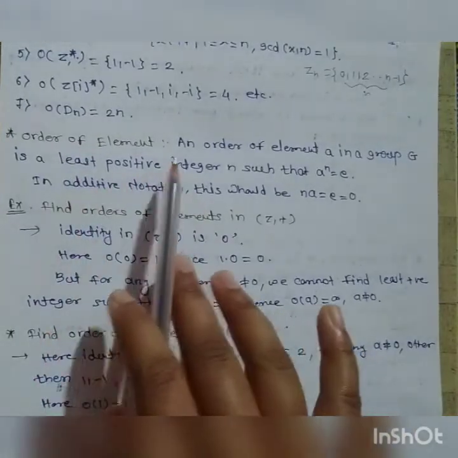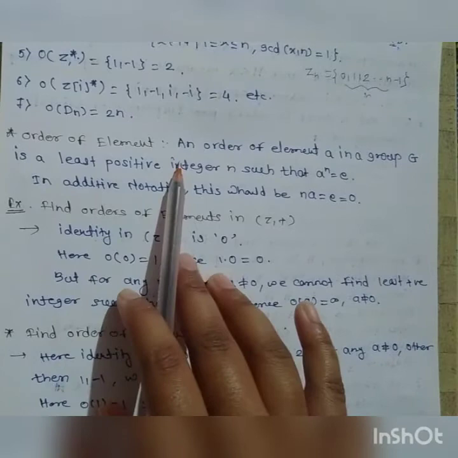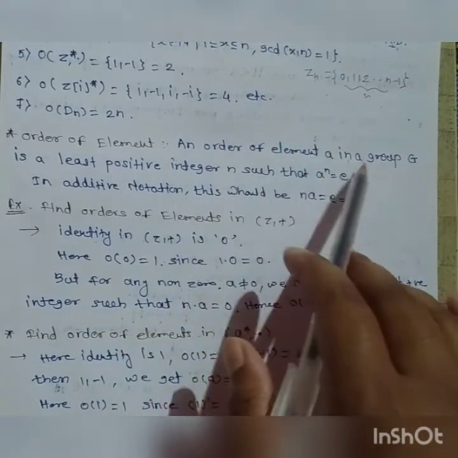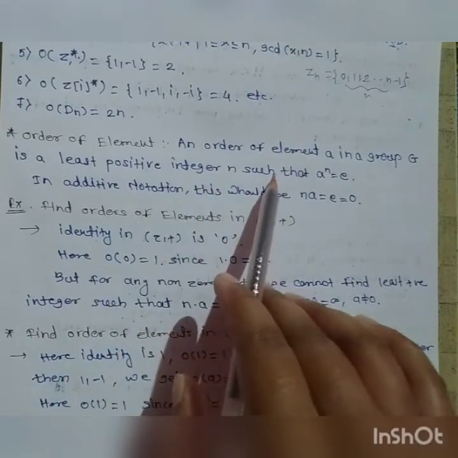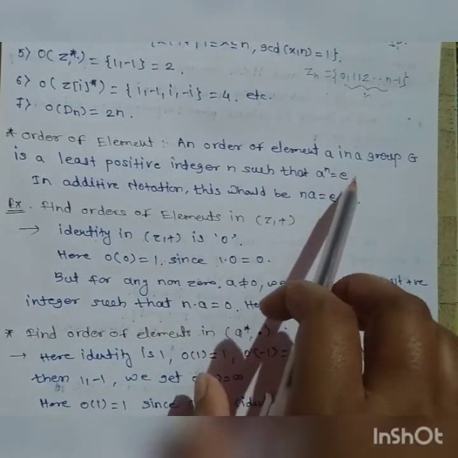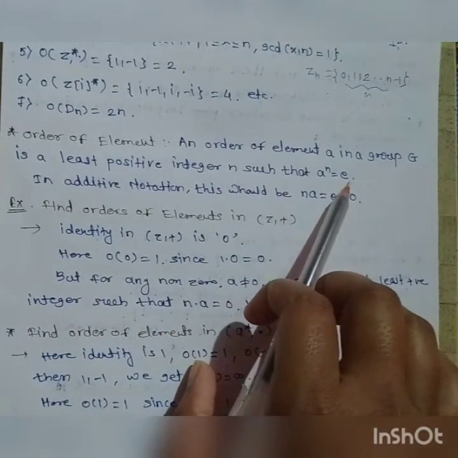Then the next is the order of an element. What is the order of an element? The order of an element a in the group G is the least positive integer n such that a raised to n is equal to the identity.